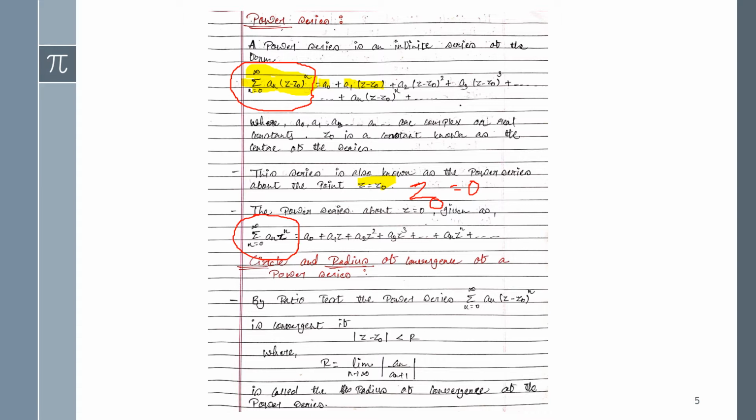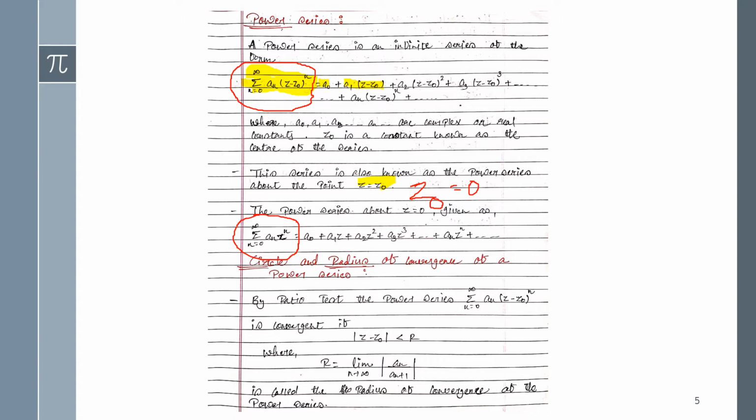Now next one is the circle and radius of convergence of a power series. So now if you are going to find the radius of the given function, then what will be the formula for this? So by ratio test the power series, see, ratio test we have already solved in the first semester.